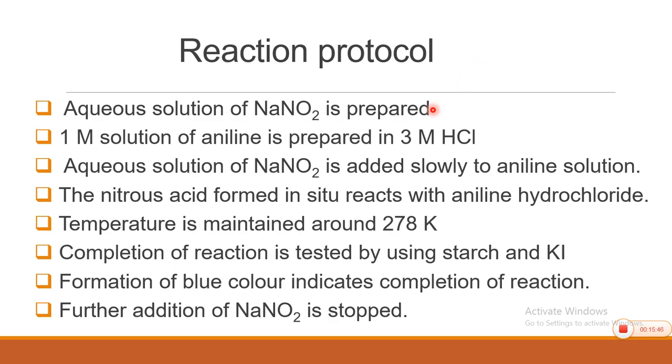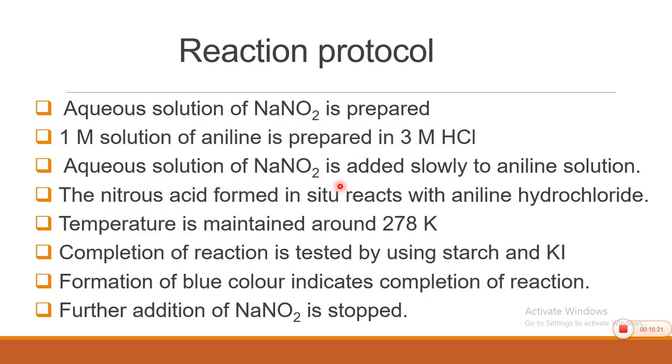What is the reaction protocol? The reaction protocol is like this. In the first step, an aqueous solution of NaNO2 is prepared. As I referred, you cannot have HNO2 directly, but nitrous acid is prepared in situ by using sodium nitrite. At the same time, a 1 molar solution of aniline is prepared in 3 molar HCl. The aniline solution is 1 molar and for that purpose 3 molar HCl is used.